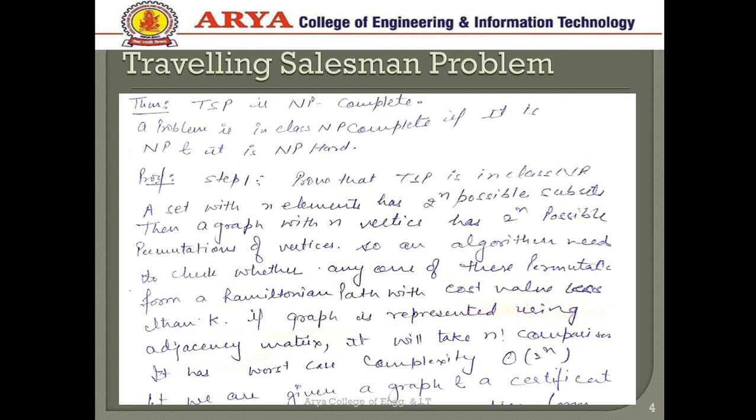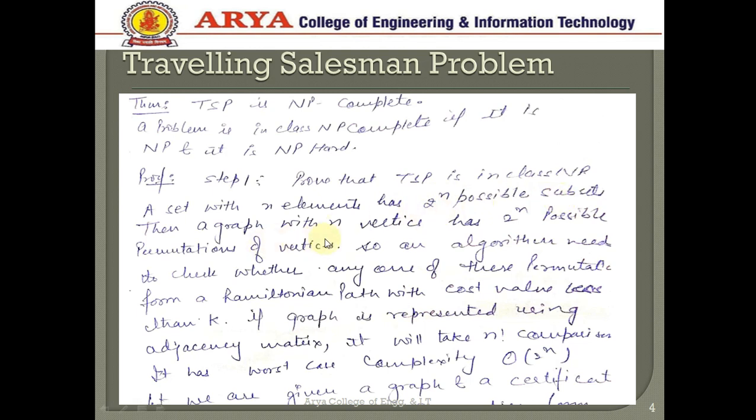We have to prove that this is NP complete, as we already know that any problem is NP complete if and only if it is in NP and it is NP hard. So first, prove that TSP, the traveling salesman problem, is in the class NP. For this, a set with n elements has 2 to the power n possible subsets.